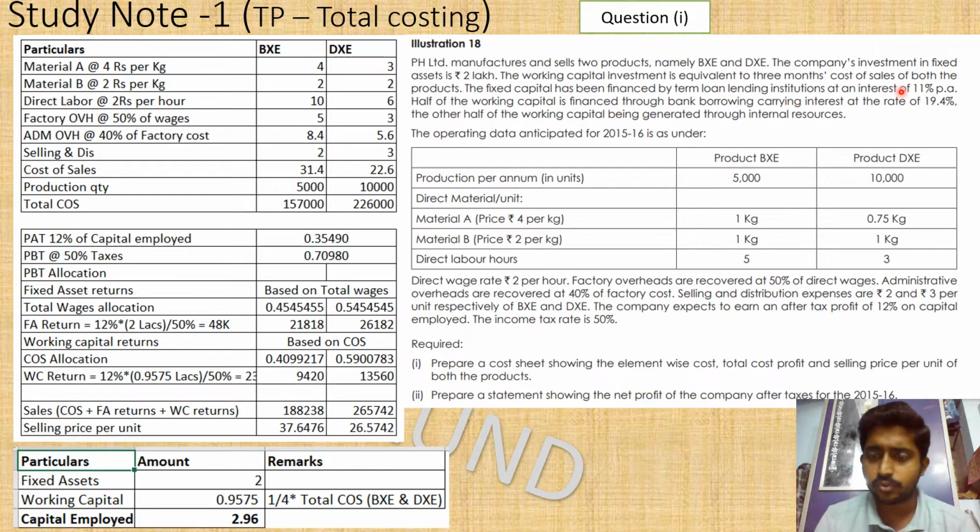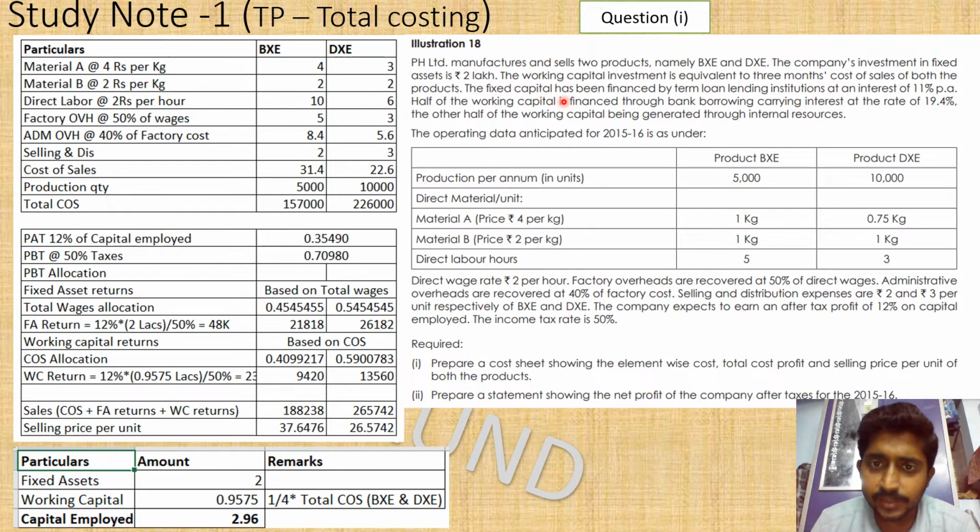We have already seen that the total capital employed by the company will be divided into the fixed asset portion and the working capital portion. For fixed assets they have put in 2 lakh, and in working capital they have put money equivalent to 3 months of cost of sales of both the products. So the cost of sales of BXC plus the cost of sales of DXC for 1 month, multiplied by 3, is the 3 months cost of sales, and that is equal to the working capital.